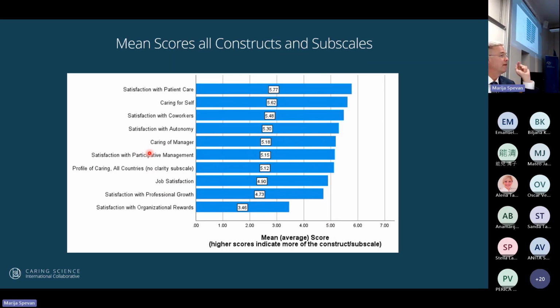So I found, and that was true in every country, I found that fascinating. Profile of caring, which is all 35 items combined. Job satisfaction is 19 items, which is the 3 social and the 3 technical aspects of job satisfaction. Professional growth, and an organizational reward. And professional growth is so important because nurses want to relearn what they don't really understand because they've been working.